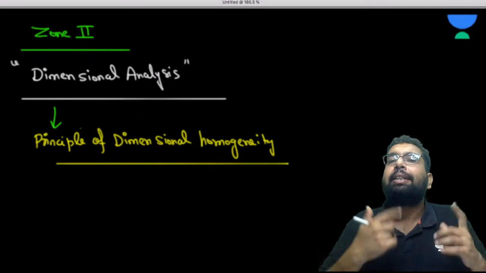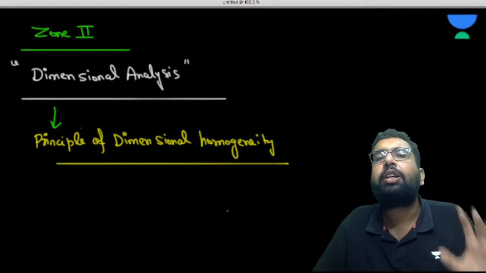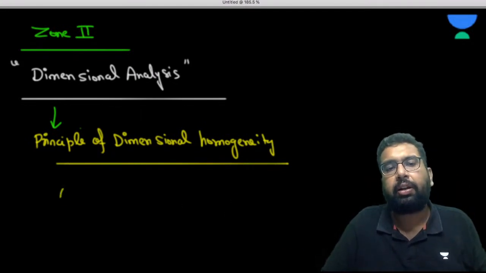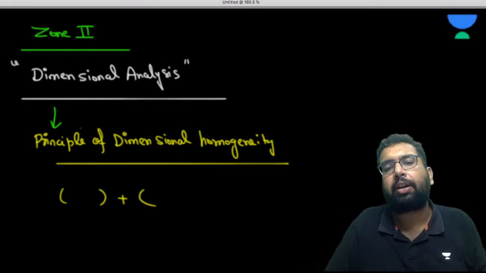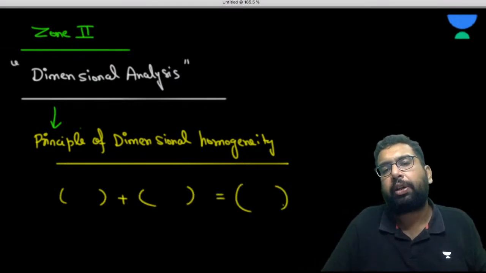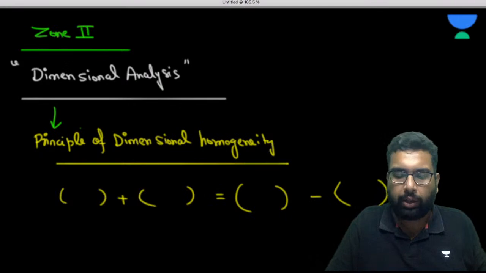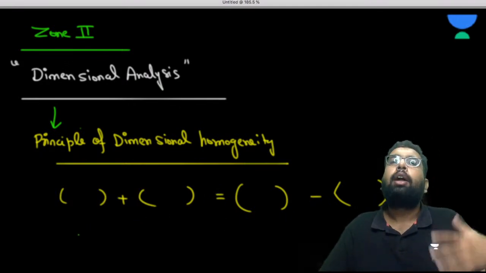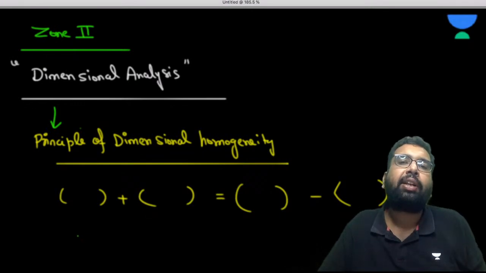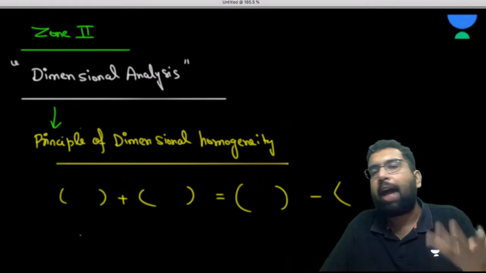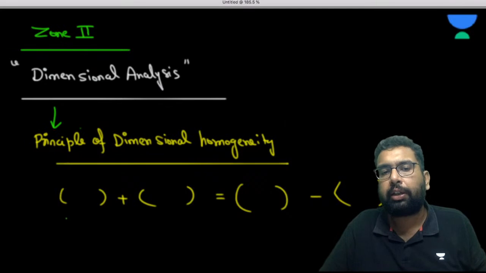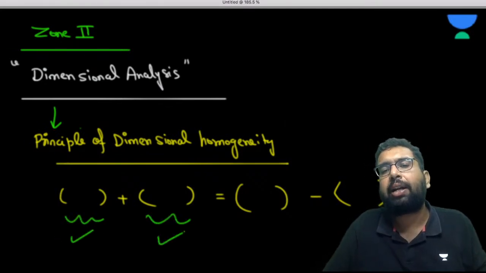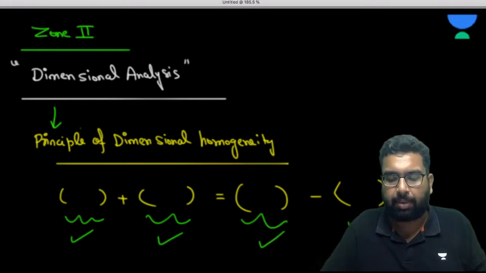Second thing, if any equation has a few terms, all these terms must have the same dimension, and if they have the same dimension, they obviously have the same unit.